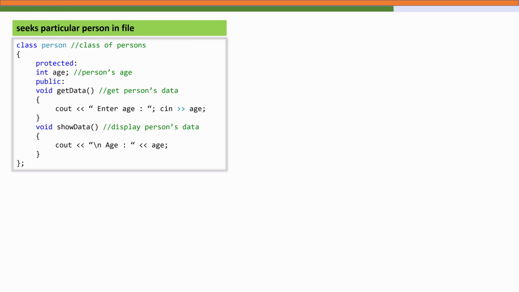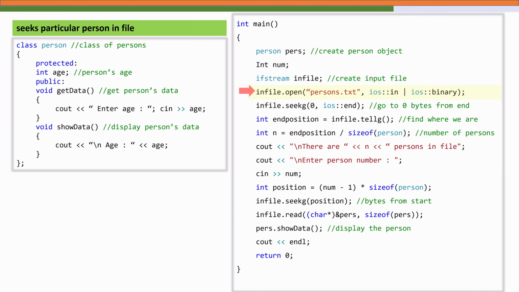Now let's look at a very interesting and practical example, that is how we can directly access a particular person's record from a file without reading all records one by one. So this is possible using random access, again with the seekg function. This class only has one data member, age, and two functions: getData to input a person's age and showData to display it. In a real world program, the class might include name, ID or address, but for simplicity we have just added one integer here.